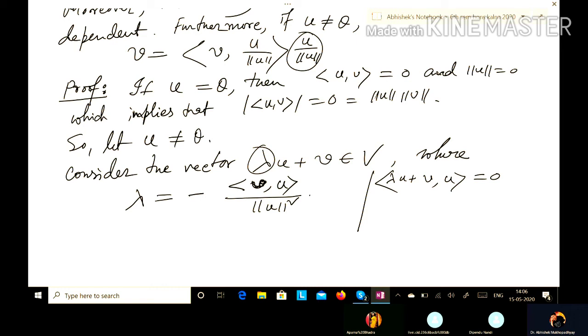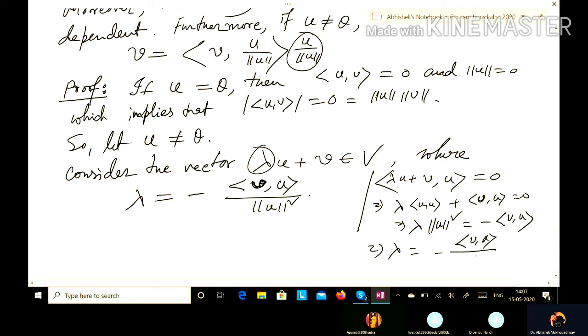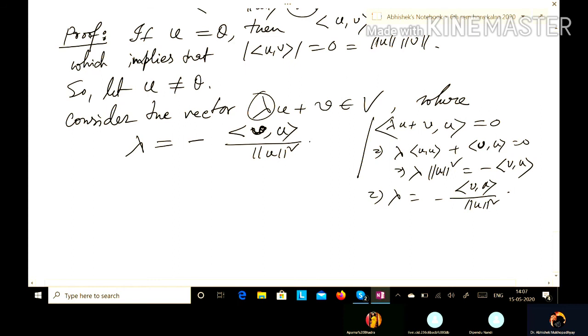Because if it is 0, then we have lambda inner product uu plus inner product vu equal to 0. So lambda norm u square equals minus inner product vu, and lambda equals minus inner product vu by norm u square. So this is the condition which will determine the scalar lambda.